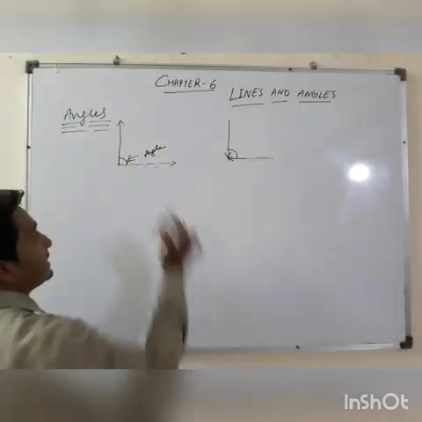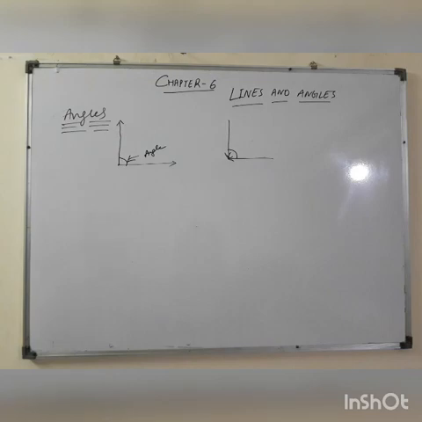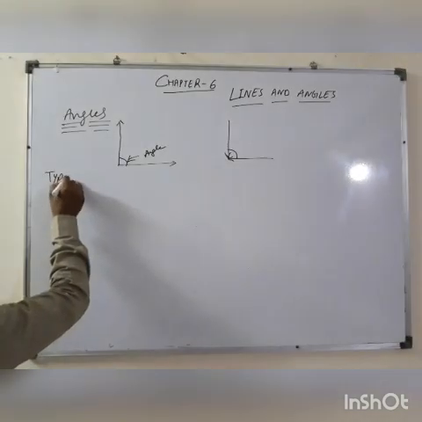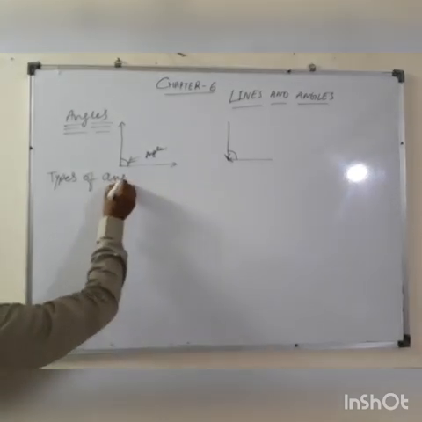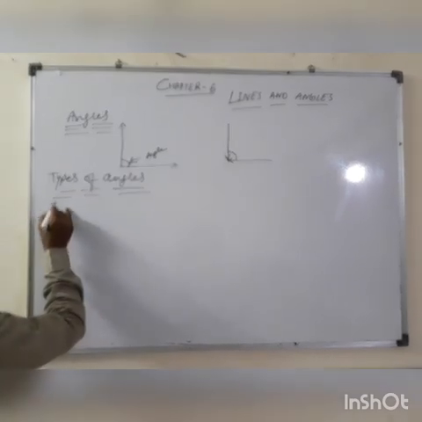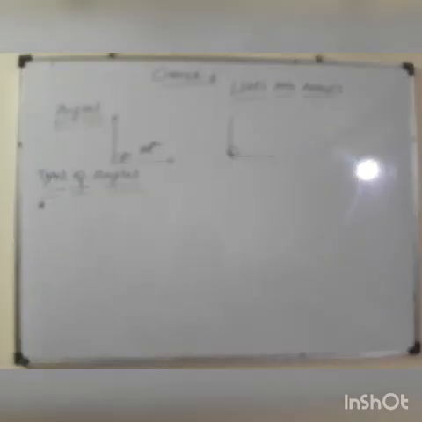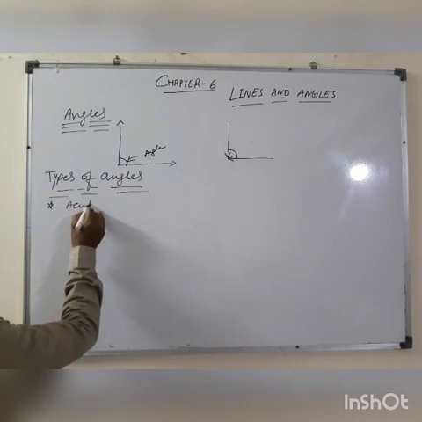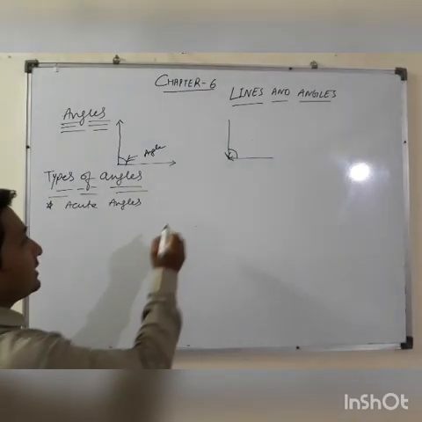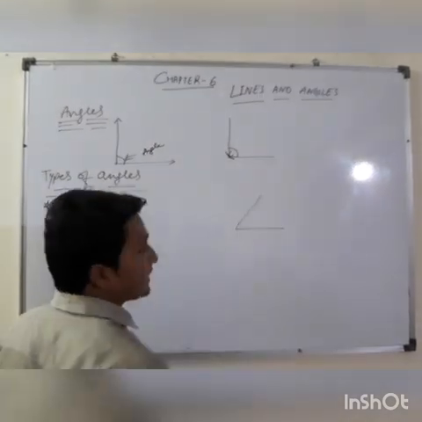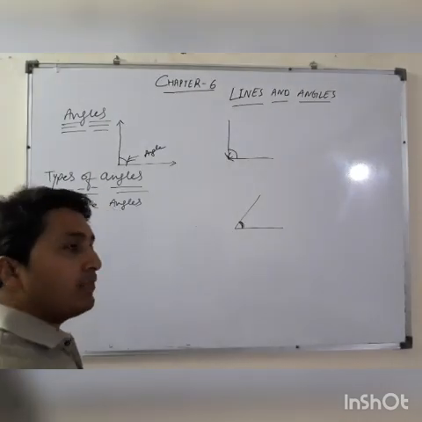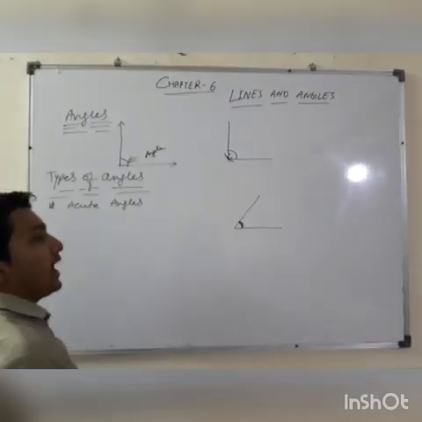Is it clear? Now we will discuss types of angles. First of all is the acute angle. What is the meaning of acute angle? Acute angles are angles which are less than 90 degrees. You have already studied this in previous classes, but I am revising it.